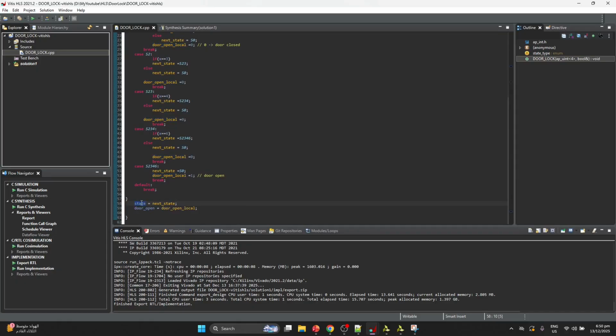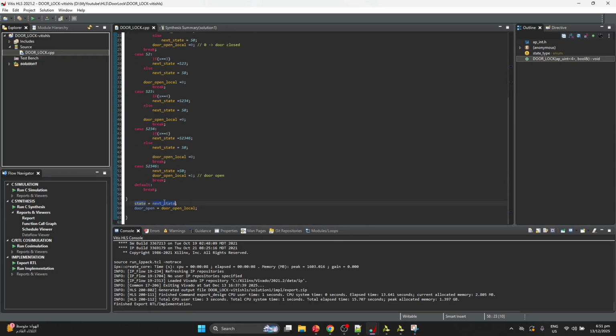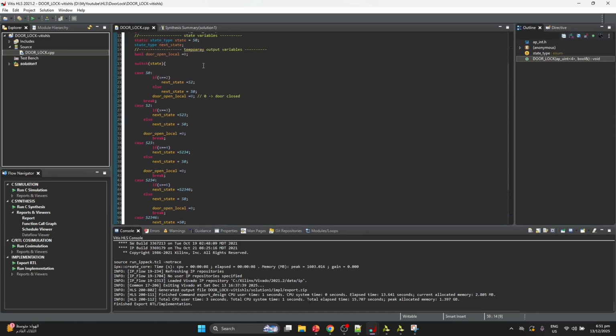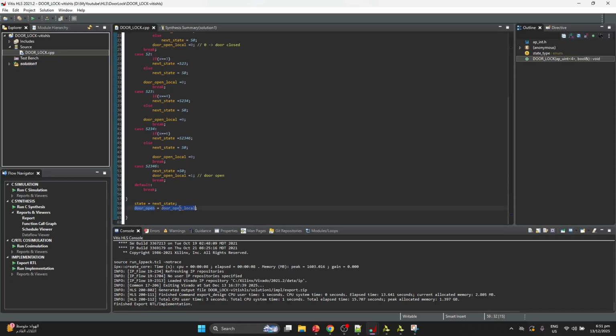Then in this switch case, at the end we assign the local variable to the main outputs. This is our state variable, which is declared here, and we assign the next state to our state value, and then the door open, which is our main variable for the output. Here we assign our local variable to our main output.